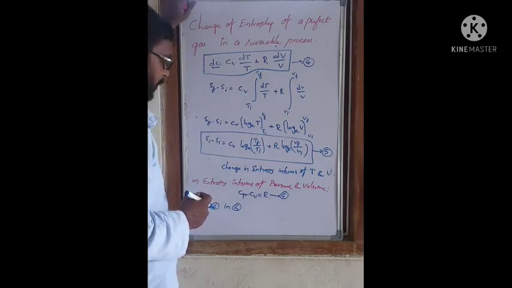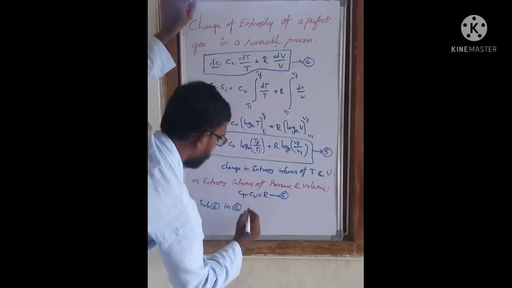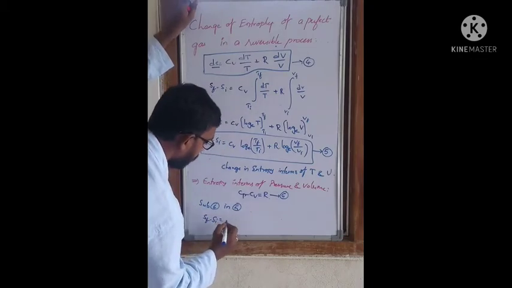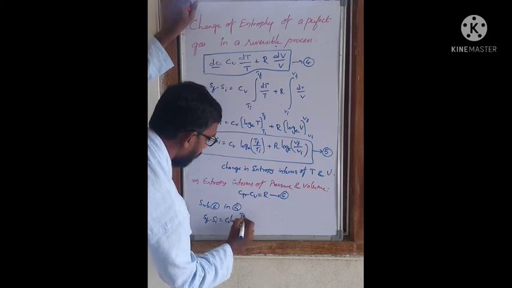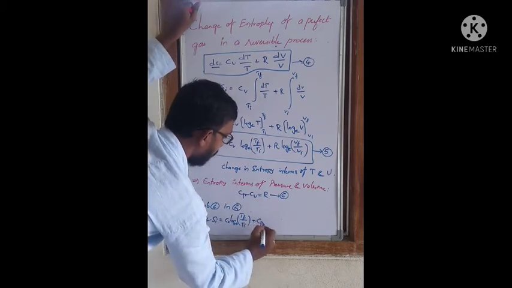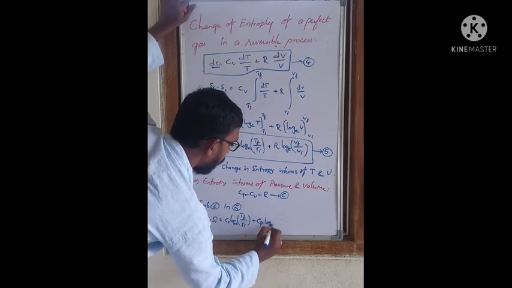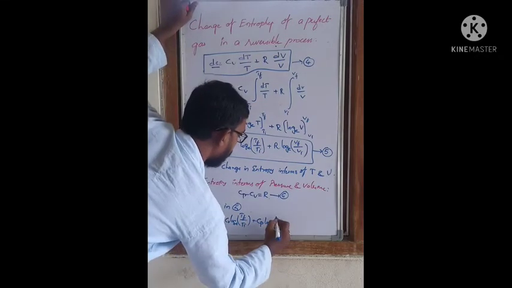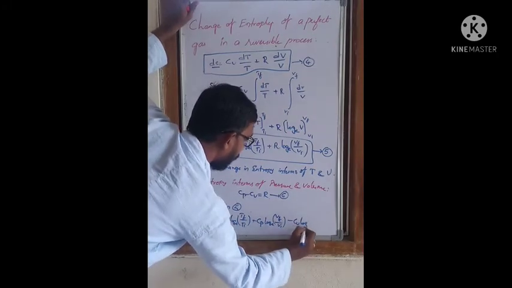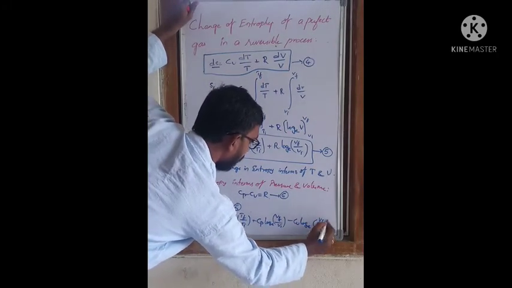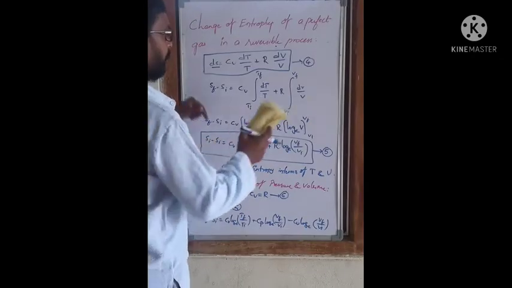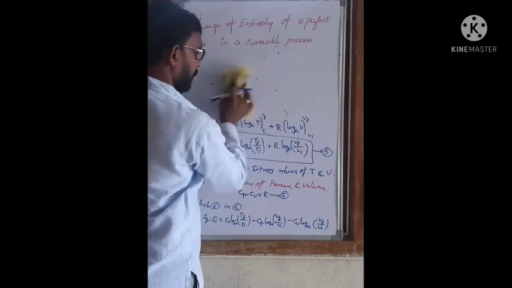If we substitute 6 in 5, we get Sf minus Si equals Cv log e Tf by Ti plus Cp log e Vf by Vi minus Cv log e Vf by Vi. Let us see what I am doing here in this equation.